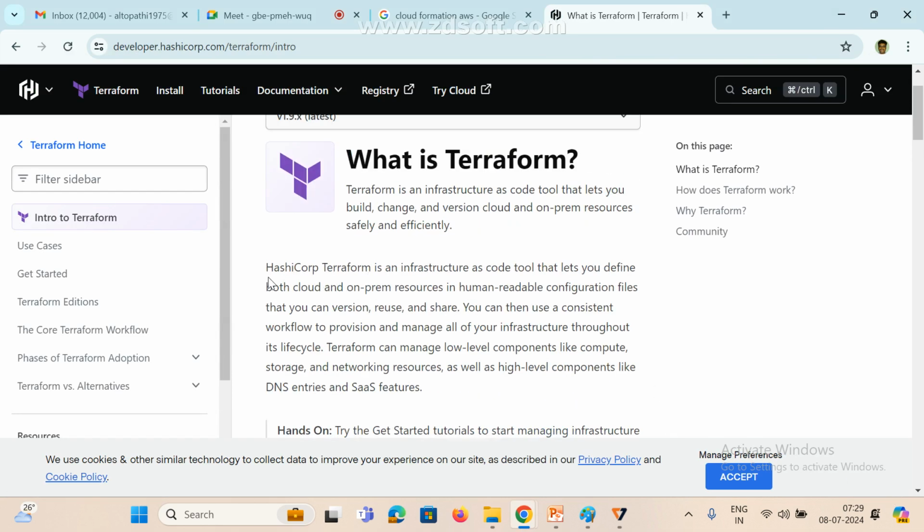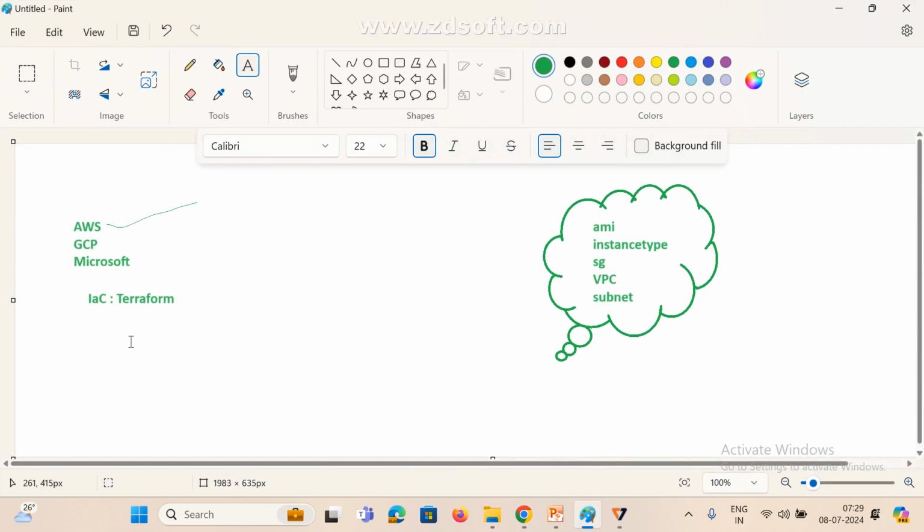This is implemented by HashiCorp. Terraform is an infrastructure as code tool that lets you define both cloud and on-premises resources in a human readable configuration file. Mostly, if you want to write a document, we use a doc file, or an Excel file. Similarly, if you want to write any Terraform script, the extension should be .tf. This is mandatory: a Terraform file.